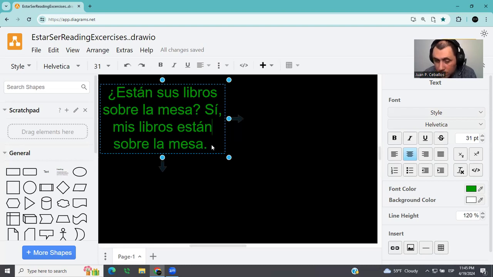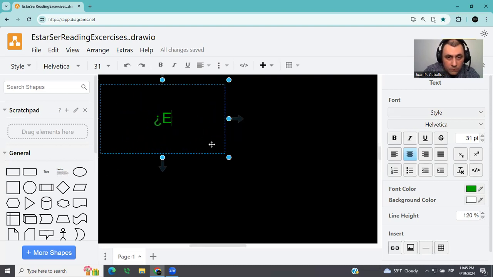Next. ¿Dónde están los restaurantes baratos en su ciudad? Okay.